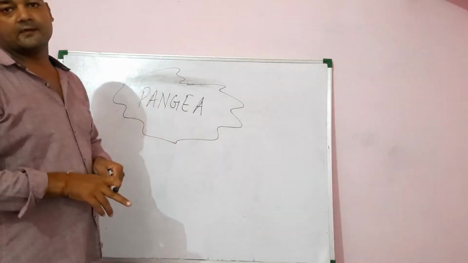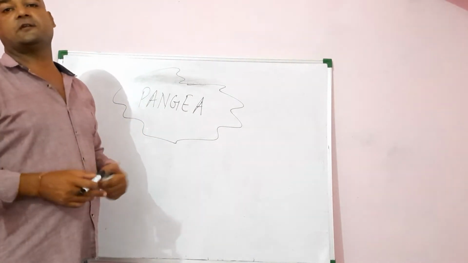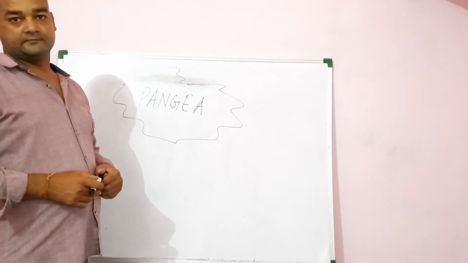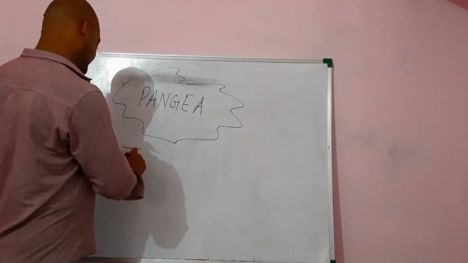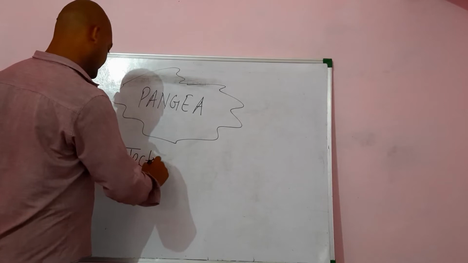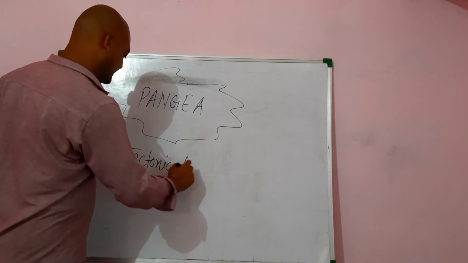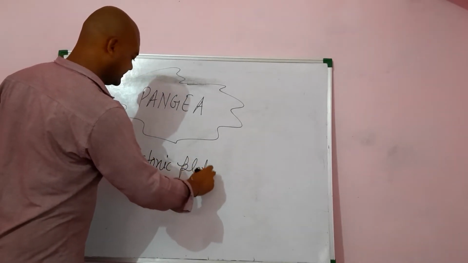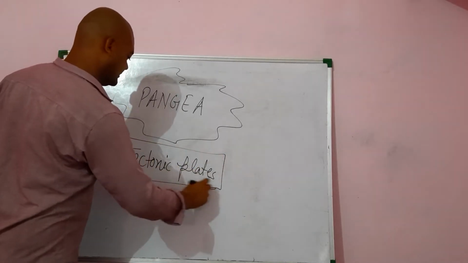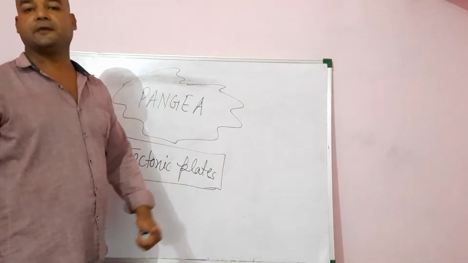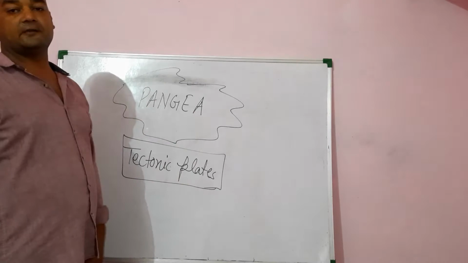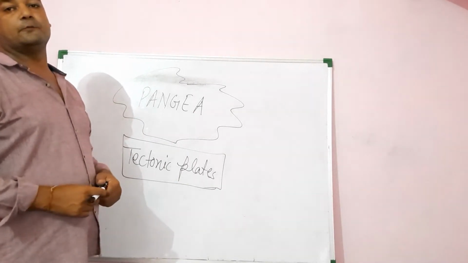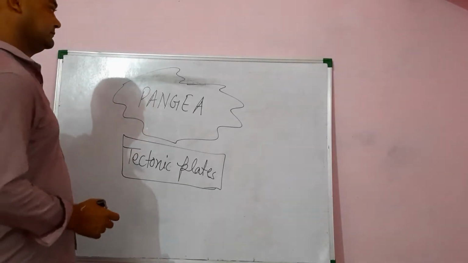Later on, by the movement of the tectonic plates, yes, tectonic plates. Tectonic plates are some major and minor plates by which the crust of the earth is made. In the tectonic plates, 3 types of movements are very common.